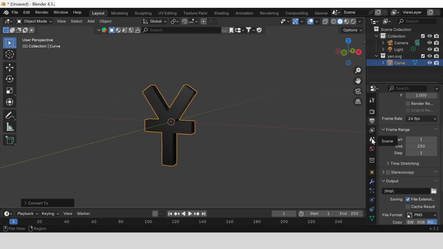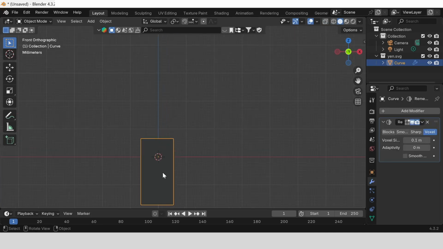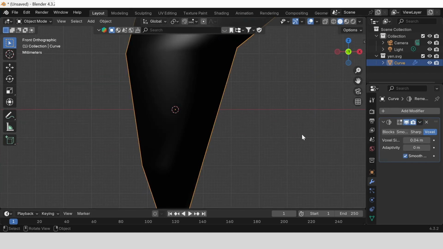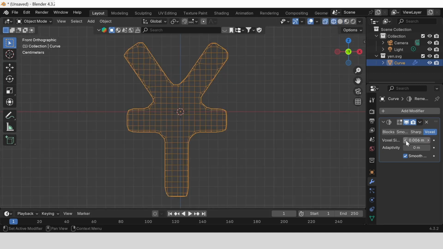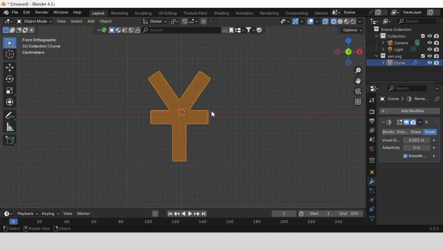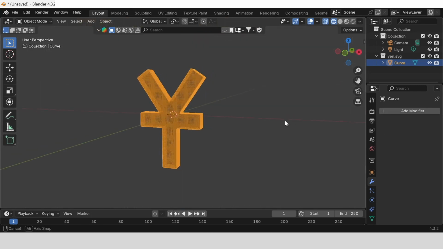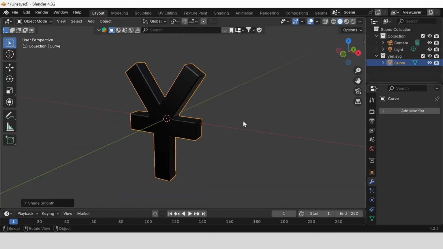So the solution is to go to modifier, remesh, and decrease the voxel until the shapes reform. Okay, now we have the vector turned into a 3D object with a proper topology.